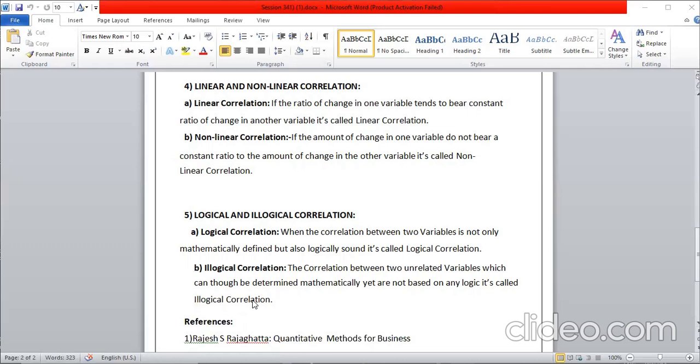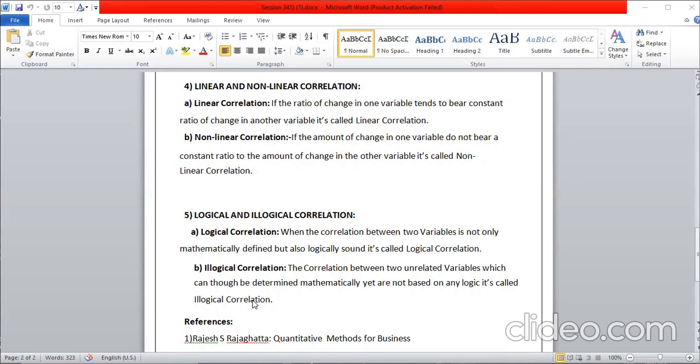What you have derived has to be applied, it has to have scope. The relationship which has been mathematically determined should practically be approved in such a way.